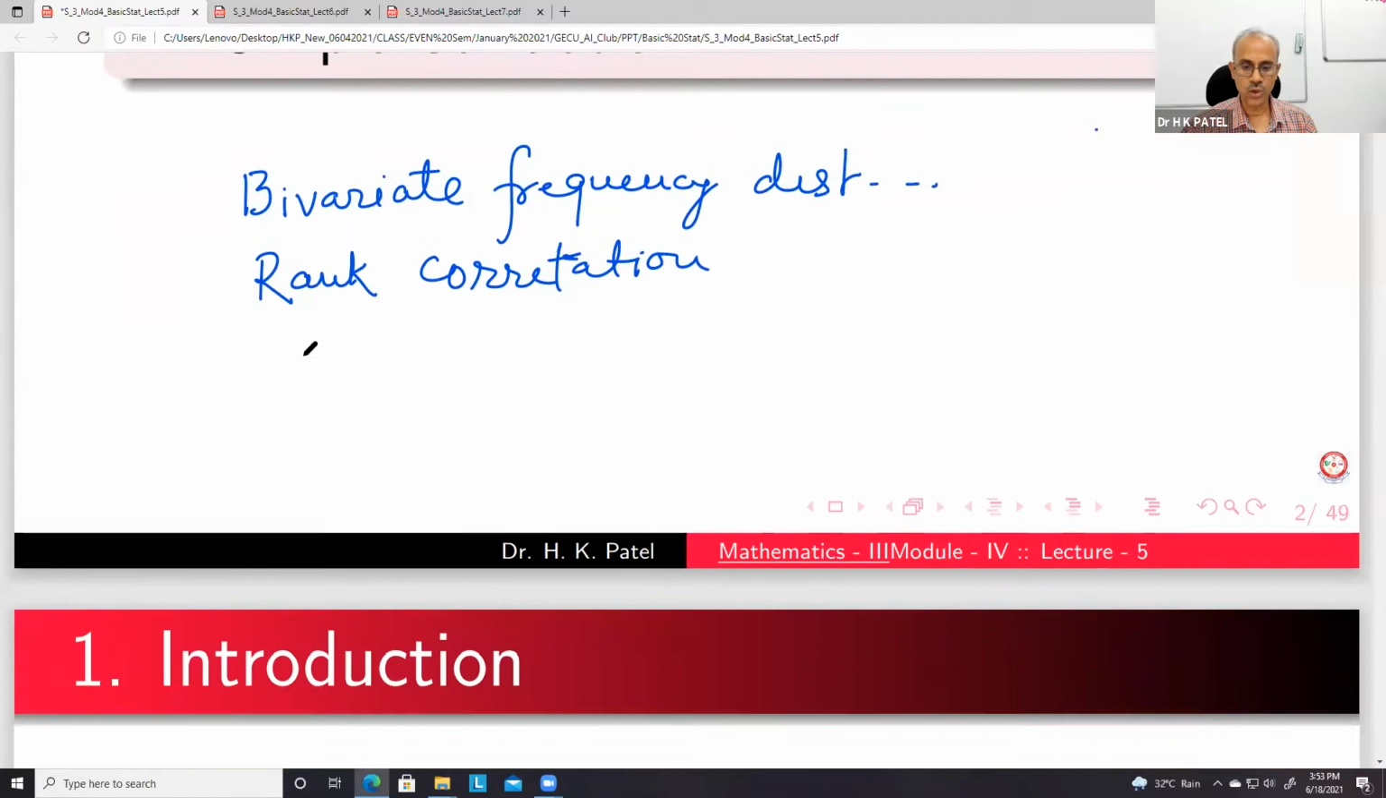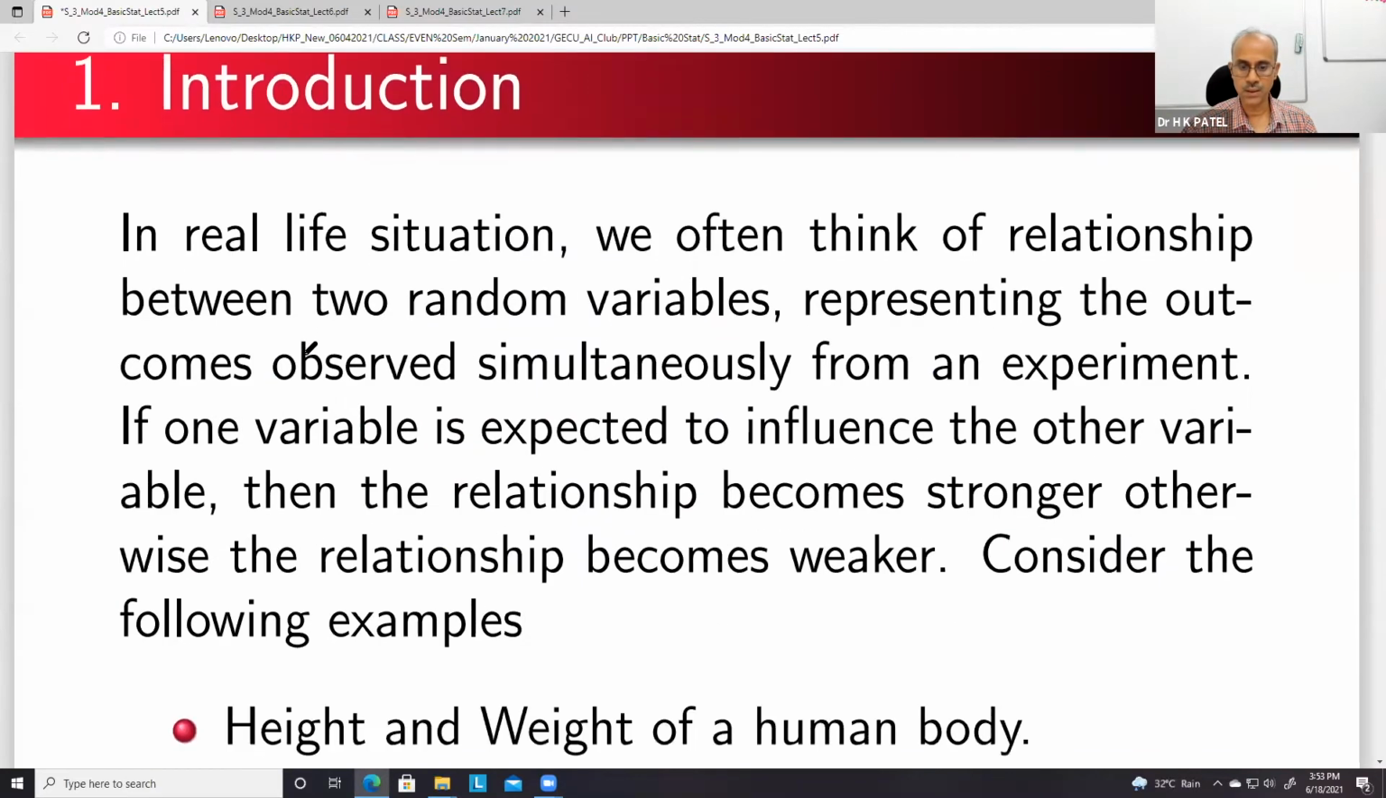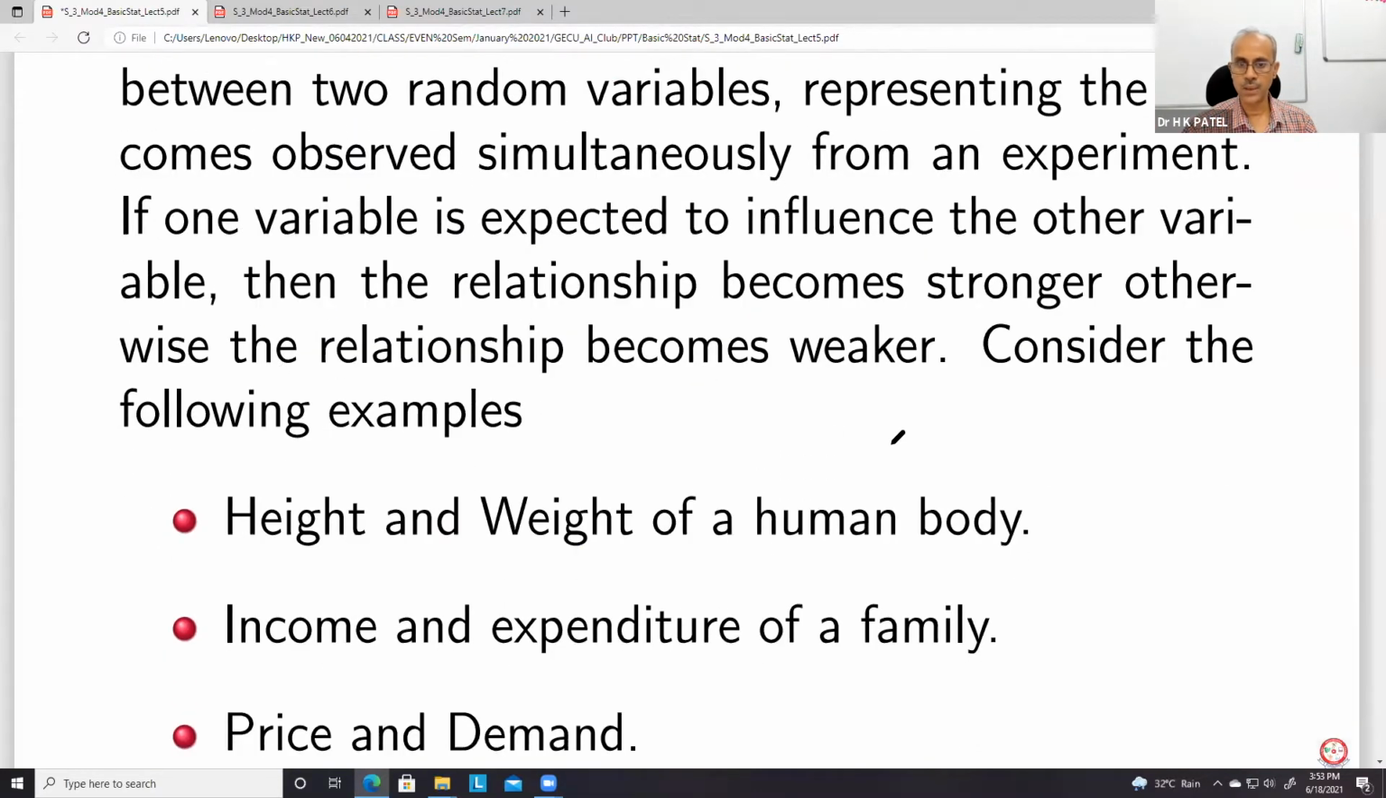So what does correlation mean? If you have two random variables, for example, in this example, height and weight of a human body. Height of human body would be one random variable, and you can take weight as the second random variable, and then we can see what kind of relations they have. Similarly, income and expenditure.